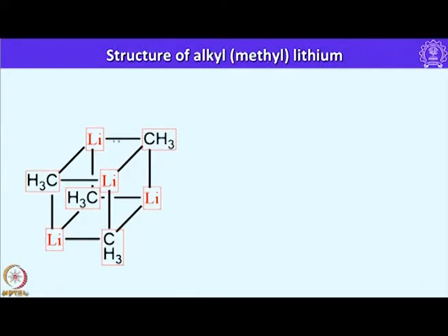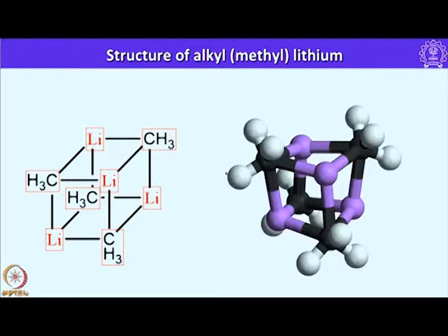I would give more insight into the structure of methyl lithium, or in general alkyl lithium compounds, as I said, while discussing organometallic chemistry of main group elements. So, 4 methyl lithiums will associate to form a tetramer having a cubane structure, and this can also be visualized here in this RTEP diagram.